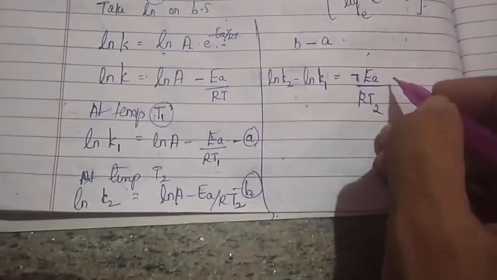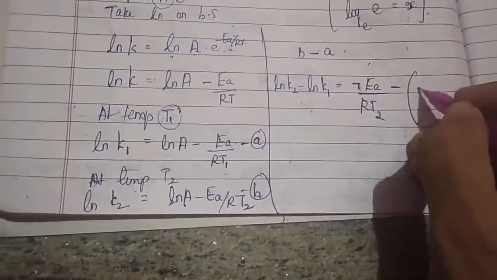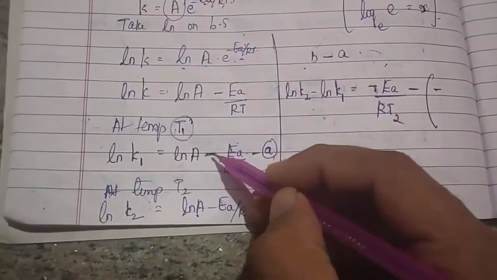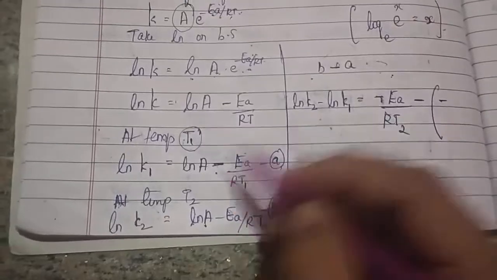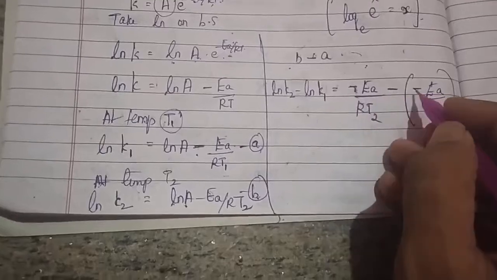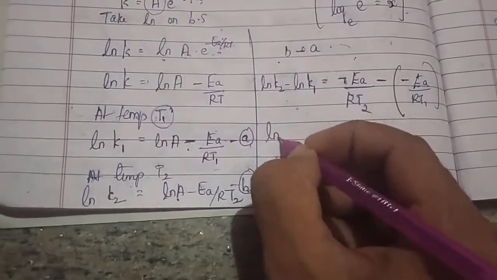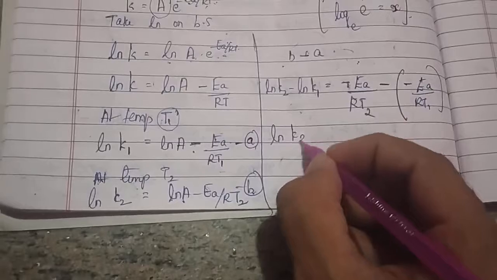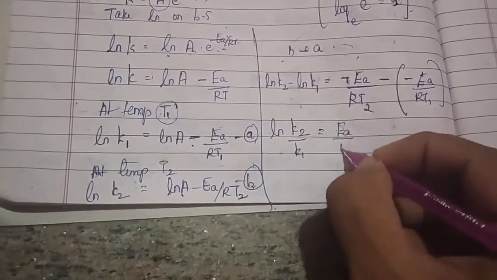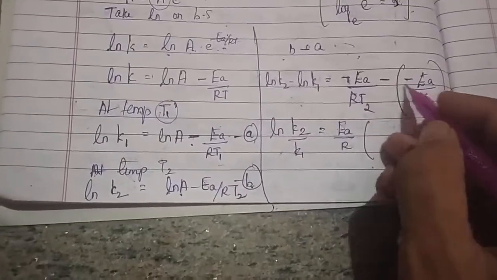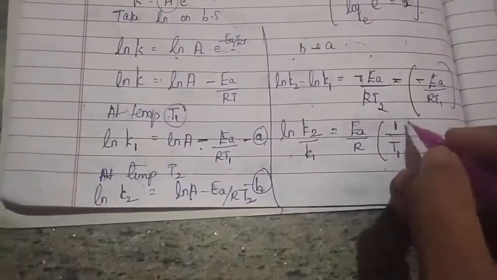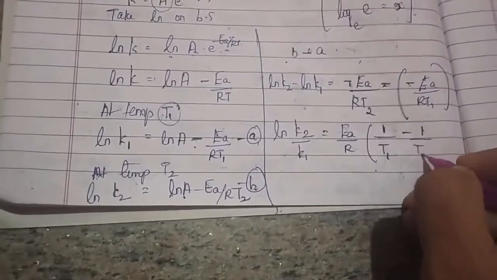Yes, minus of minus. Can I do B minus A? So here a minus is there. So minus this minus of minus. So what will we be getting? EA by RT1. Of course, minus into minus will be plus. So ln of this will be what? K2 by K1 is equal to, if I take EA by R out, I would be getting what? Minus into minus is plus. So I will be writing first 1 by T1 minus then 1 by T2.